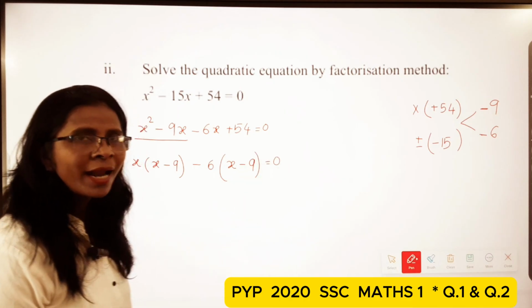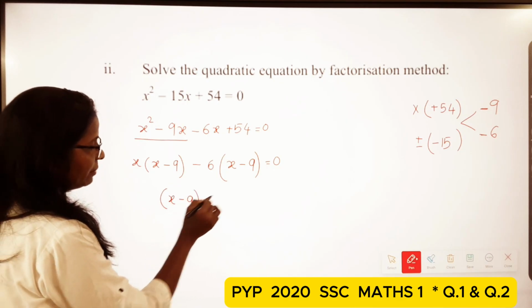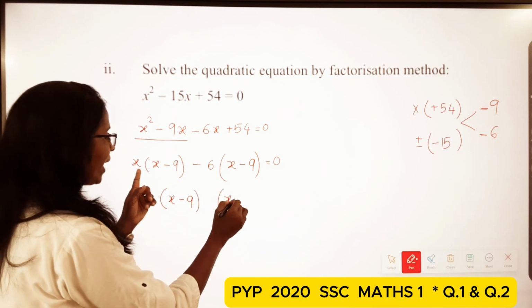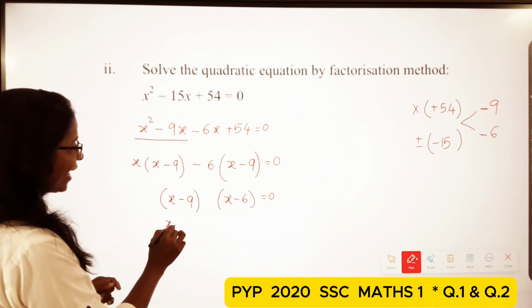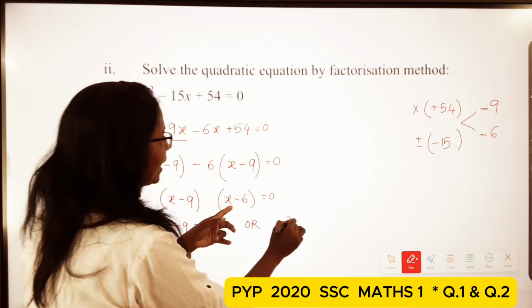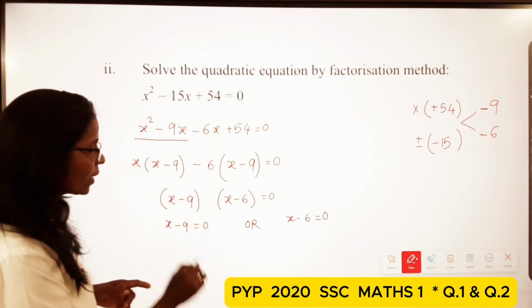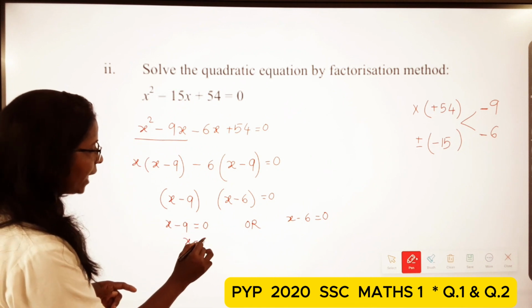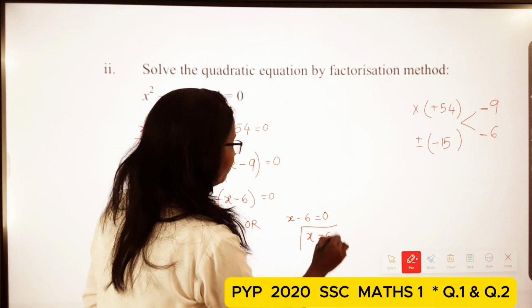So now both the brackets are equal, so here we make it one bracket. And the other bracket we write x minus 6 is equal to 0. So the first bracket x minus 9 is equal to 0 or the second bracket x minus 6 is equal to 0. So here students, x is equal to 9 and x is equal to 6.